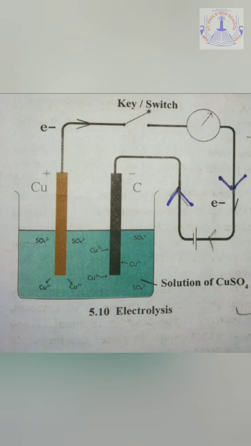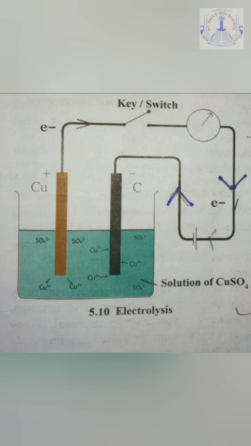This is the diagram for the electrolysis of copper sulfate. In this, as we all can see, in a container, the aqueous solution of copper sulfate has been taken. And we have two electrodes dipped in this aqueous solution. The first electrode is made up of copper, which is acting as the positive anode, and the second electrode is made up of carbon, which is acting as the negative cathode.